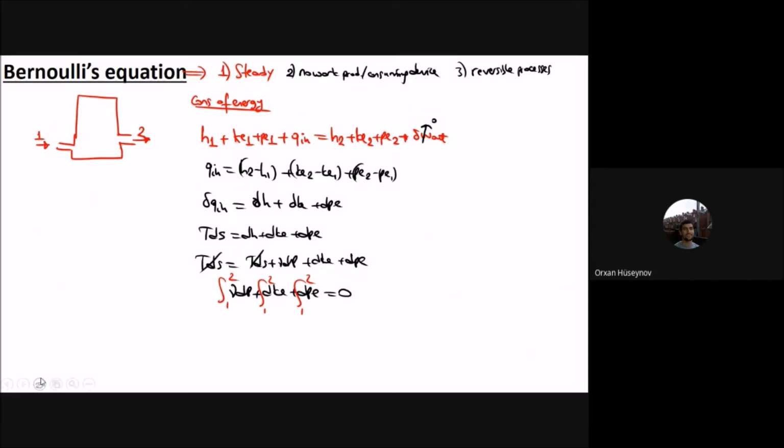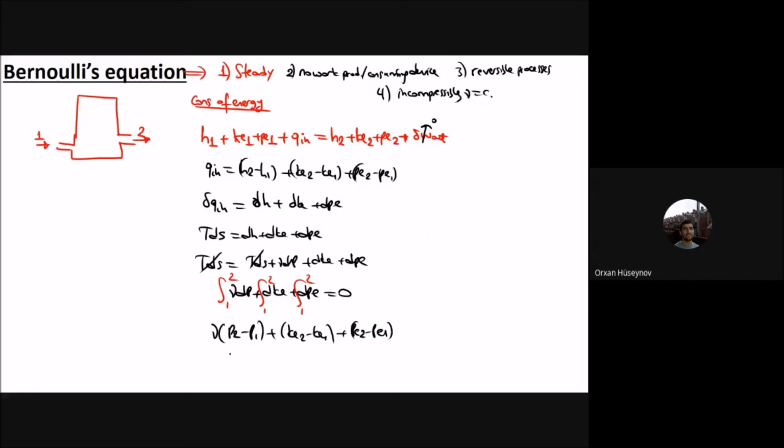The next approximation for Bernoulli's principle, the fourth one, is incompressible. Therefore nu is constant, and nu will get out of the brackets. You will have P2 minus P1 plus kinetic energy 2 minus kinetic energy 1 plus potential energy 2 minus potential energy 1.